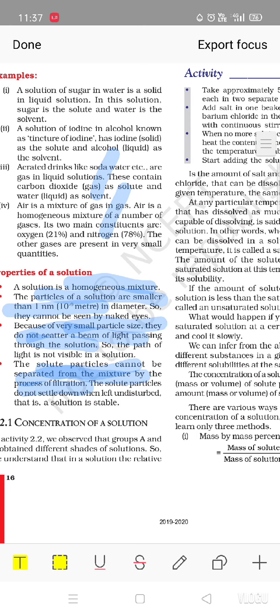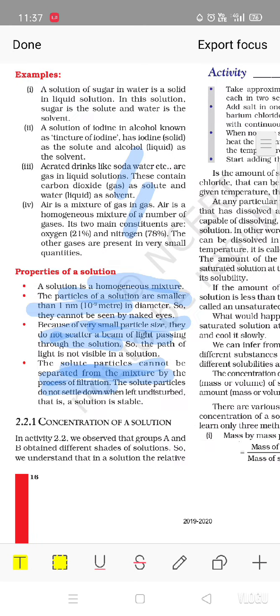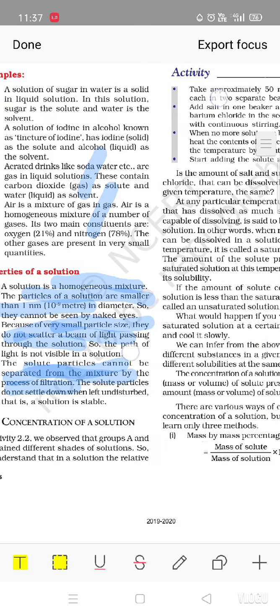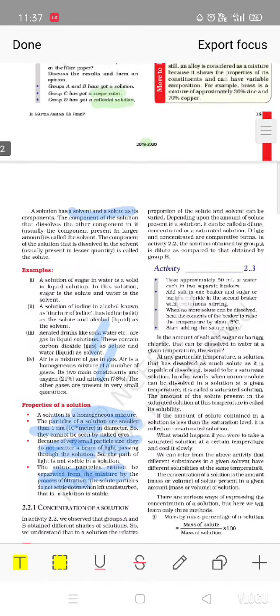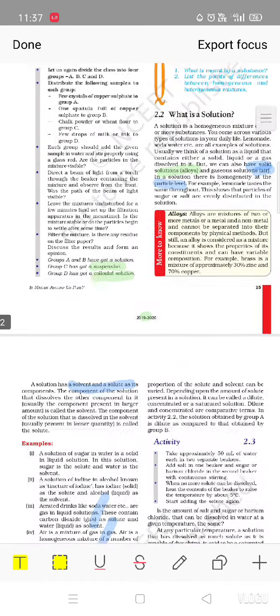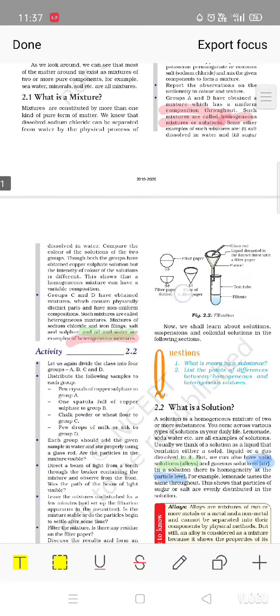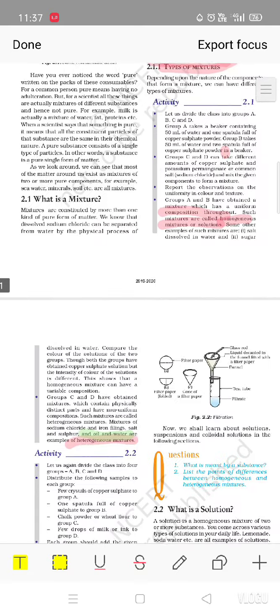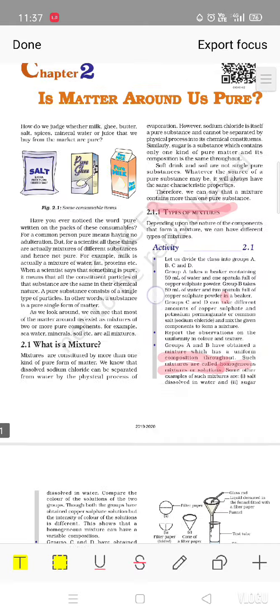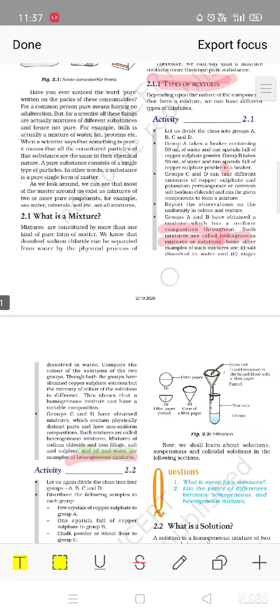In the next video I will discuss the scattering phenomenon later. Now, solid particles cannot be separated from a mixture by the process of filtration. By using just filtration, or you can say by filter paper, particles of a solution cannot be separated. Here the filtration technique is shown. So we can't separate just salt from the water by using the filtration method. So these are the properties of a solution given here.